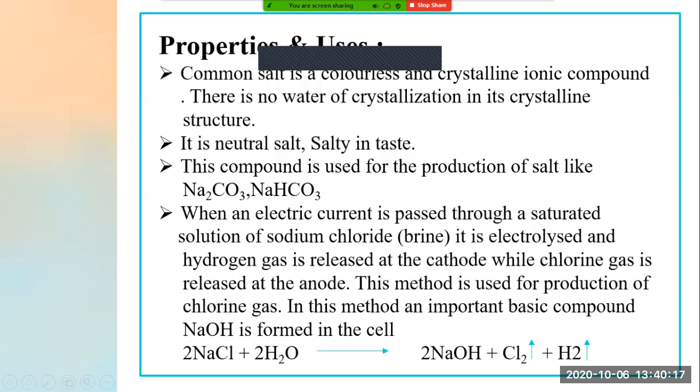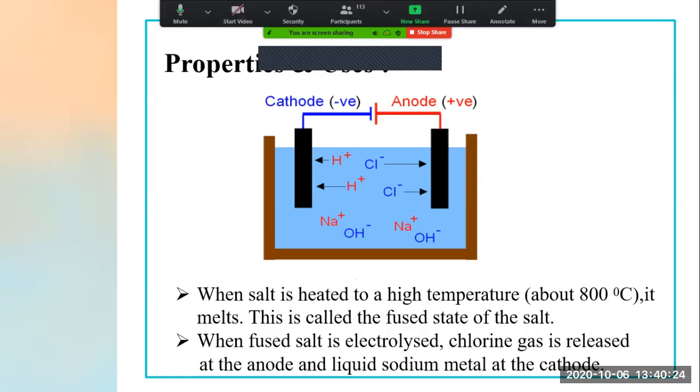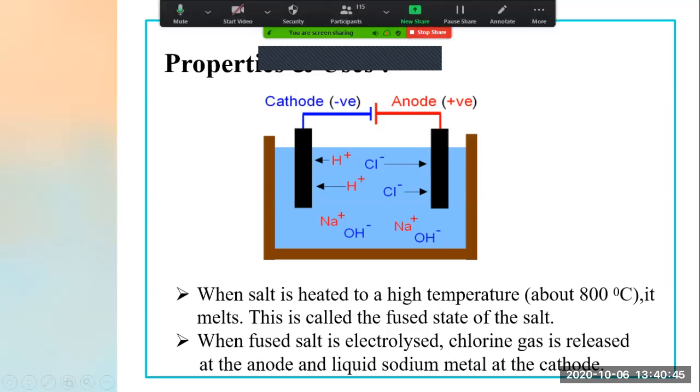Now next, see, the next property is when salt is heated to a high temperature, about 800 degrees Celsius. How much high temperature? 800 degrees Celsius. It melts. You will tell me, ma'am, salt does not melt, like when we take ice and start heating it, it melts.